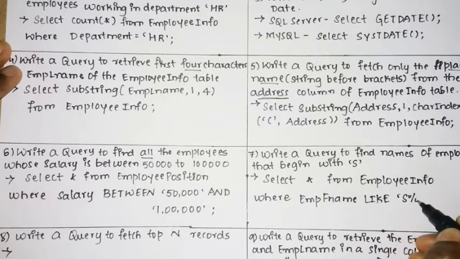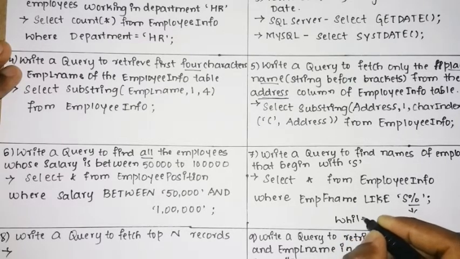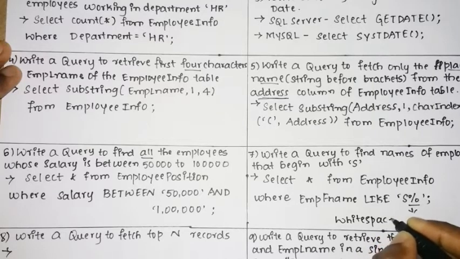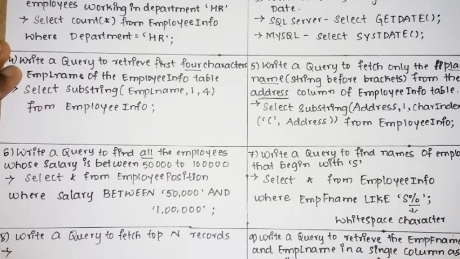Then it should be followed by the white space characters. So percentage is a white space character. So here it means the name of the employee is starting with S, then it is followed by the white space character or remaining characters.